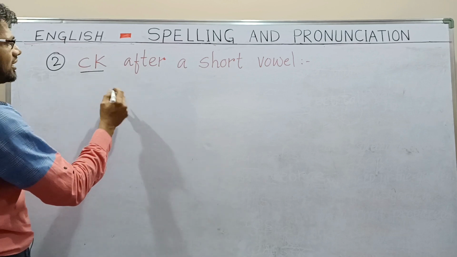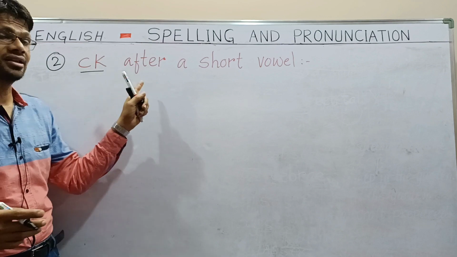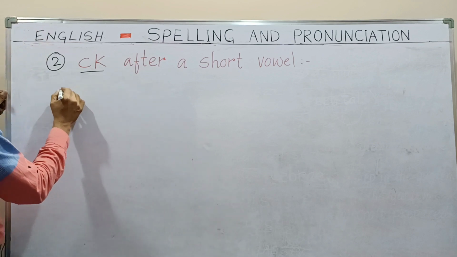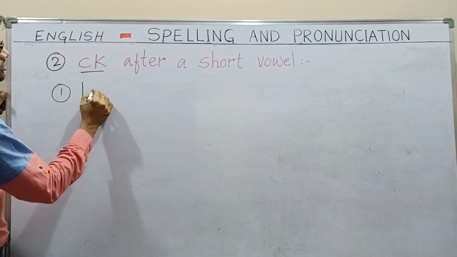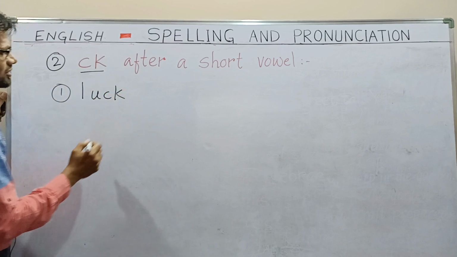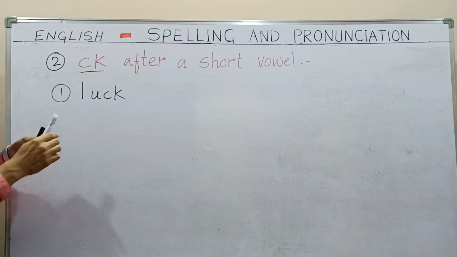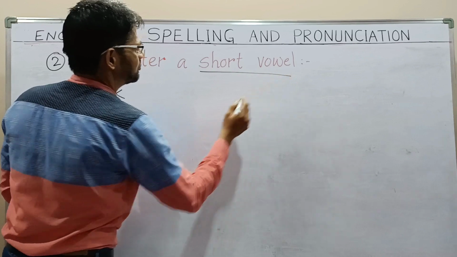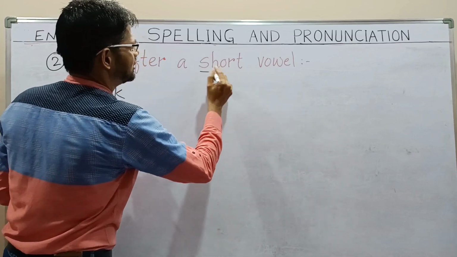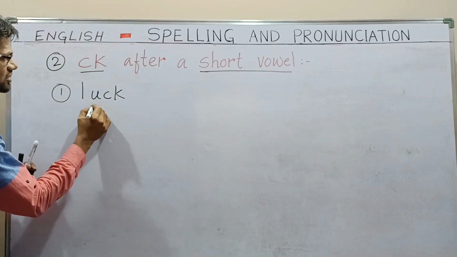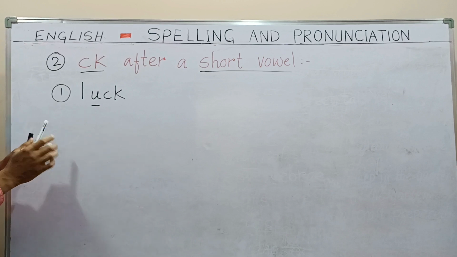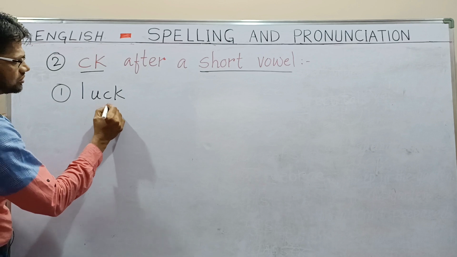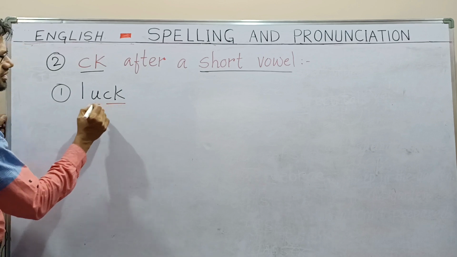If they appear at the end of the word, how do we write them? Let us learn with the help of some examples. Number one, LUCK, luck. Here you can notice the short vowel. The short vowel U is giving a short vowel sound, luck. So the last two letters are CK because it is a short vowel.